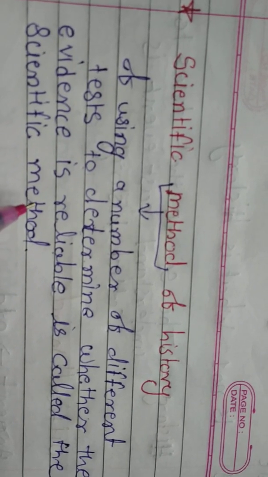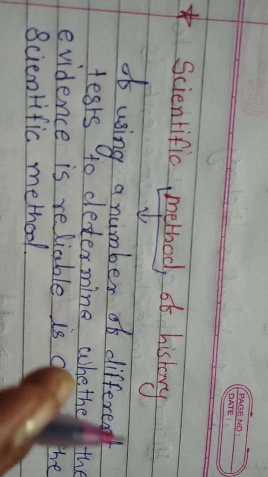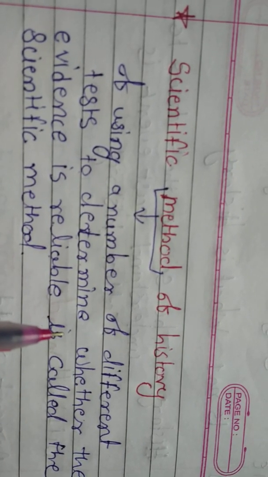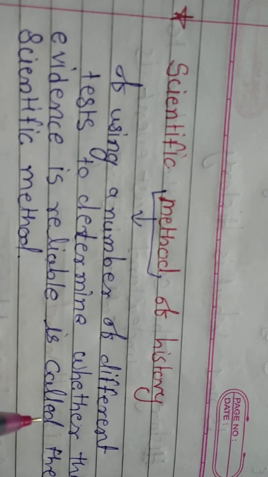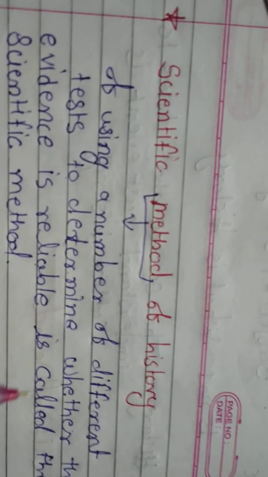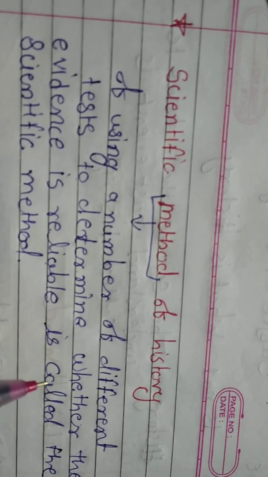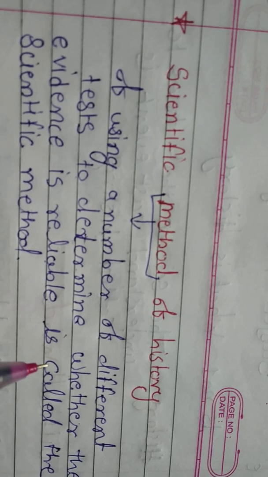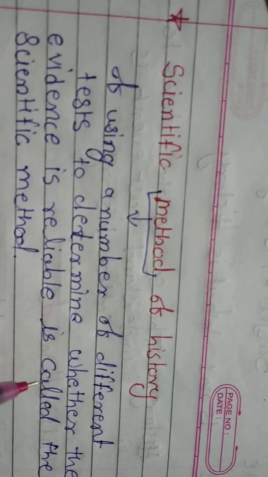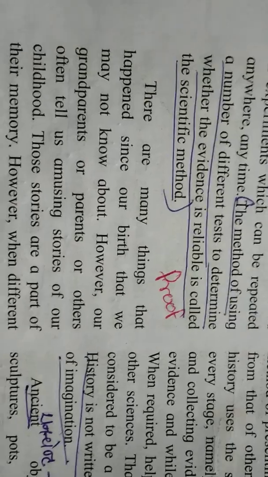So keep in your mind, scientific method means a number of different tests to examine whether the proof is reliable or not, whether the proof is fake or real. For that, many methods and many tests are used to examine the proof. That method is called the scientific method.